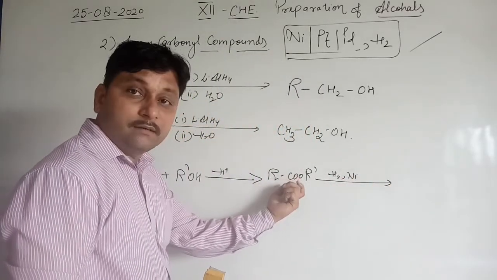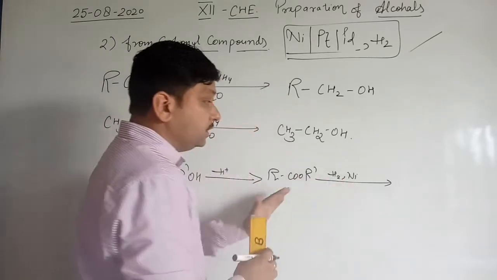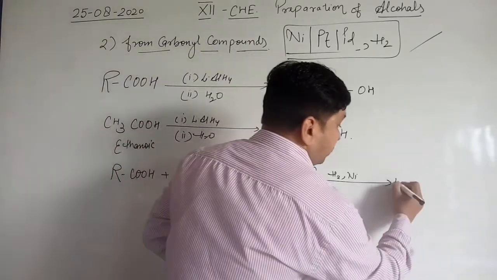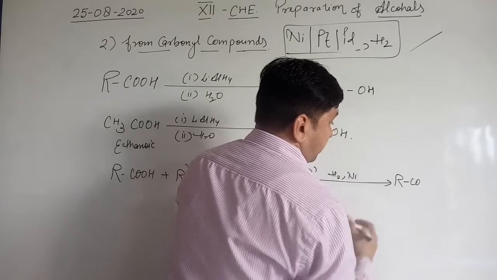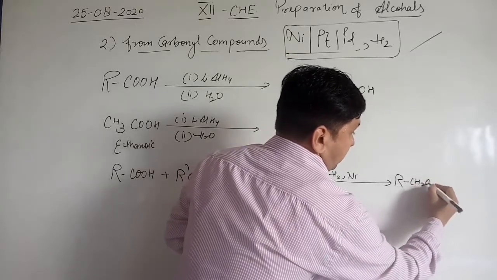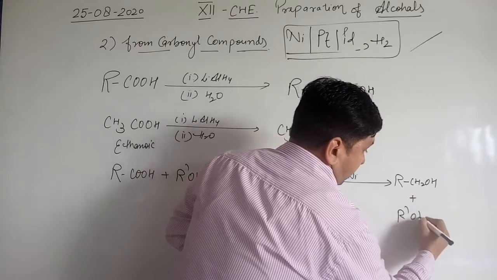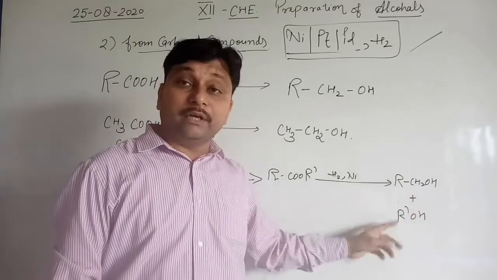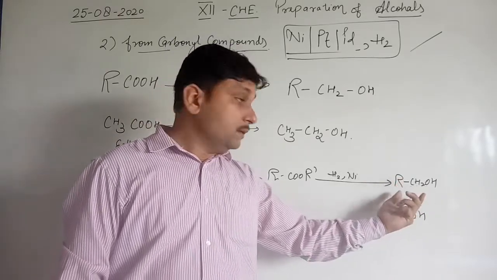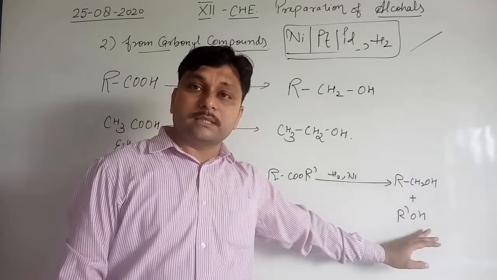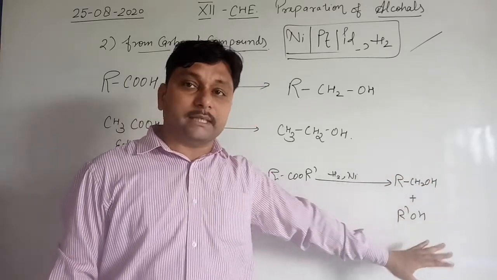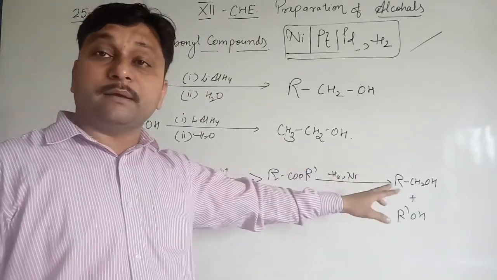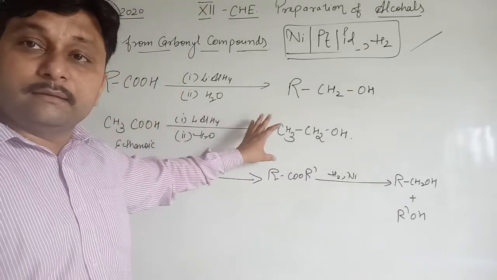So this ester reacts with hydrogen on the surface of nickel, and the ester is converted into 2 different alcohols, and both are most probably primary alcohols. Clear? So this is the conversion of carboxylic acid into alcohols by another method.